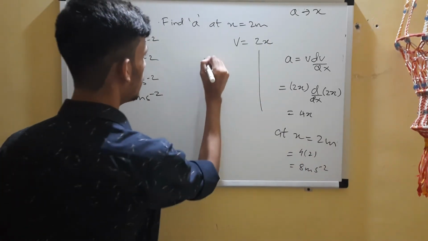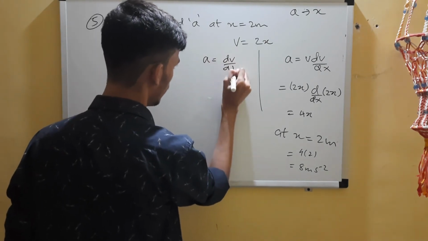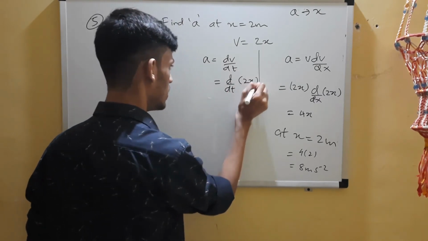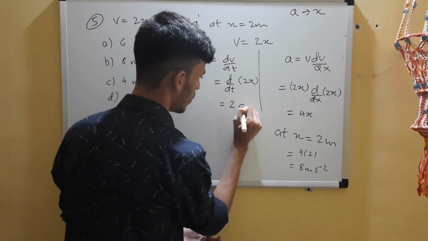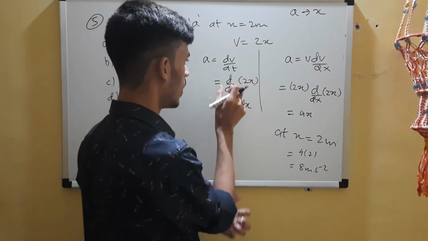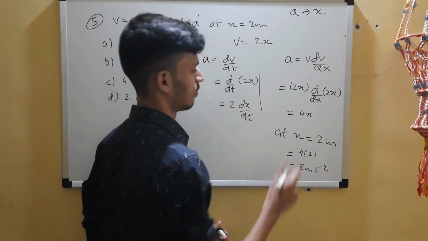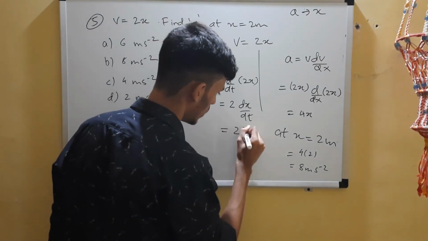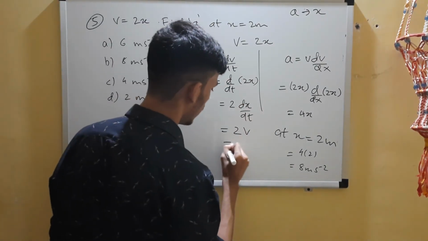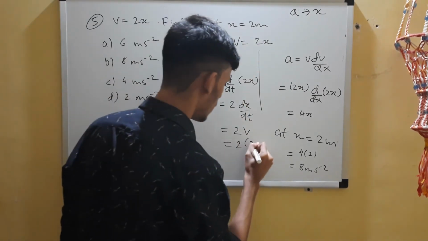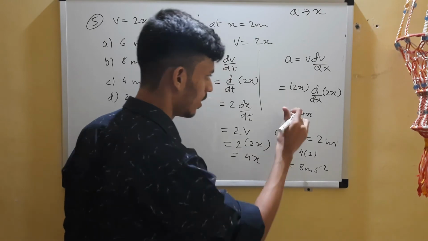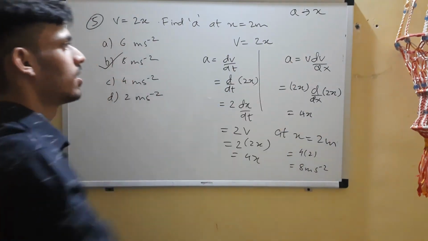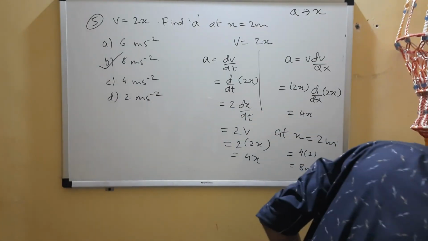Those who did it by a is equal to dv by dt would also get it. So v is equal to 2x, so d by dt of 2x. Here the variable is not t, so we have to write dx by dt. Remember that. dx by dt is velocity, v, right? So what is v? Again substitute that, 2x. So you got the same thing, 4x, and if you substitute 2, you will get the answer 8. There was an advantage in using the first method because v was given in terms of x.